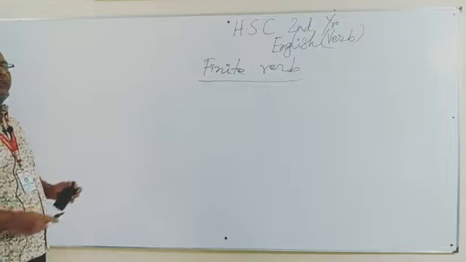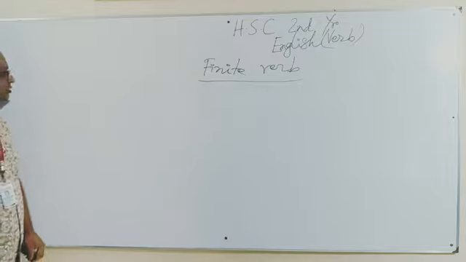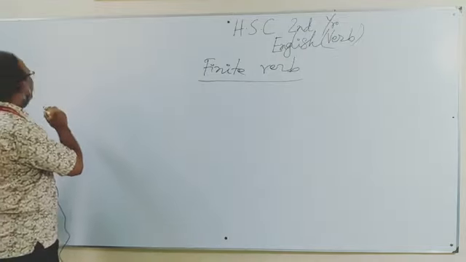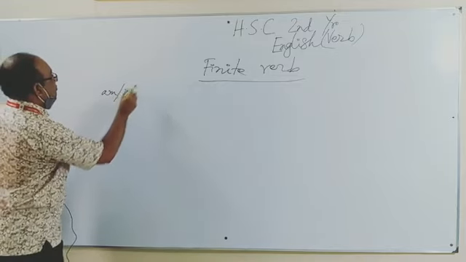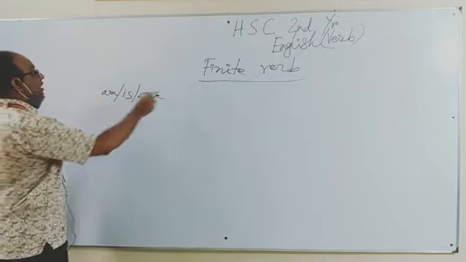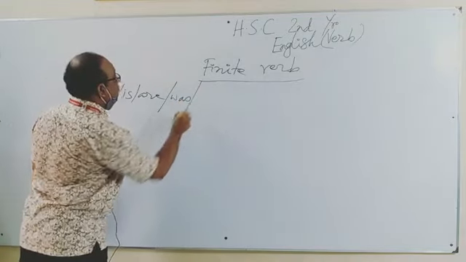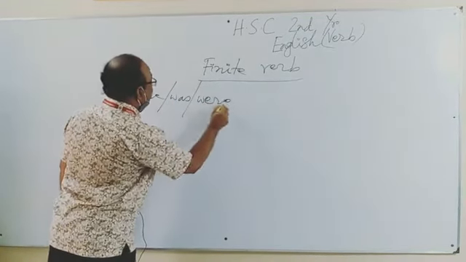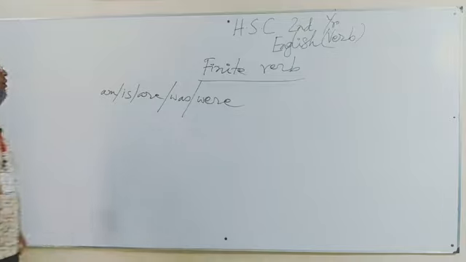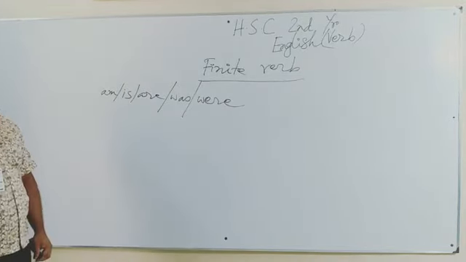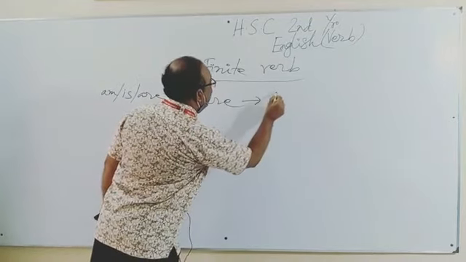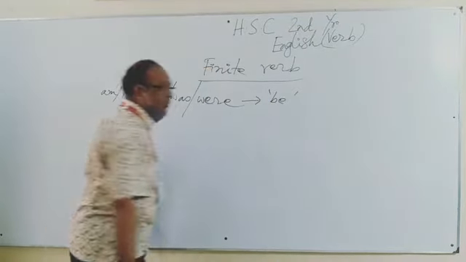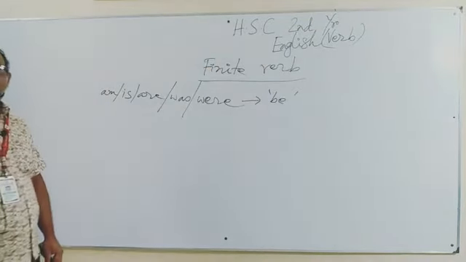And we have the common forms of finites also. If I use the board, am, is, are, was, were. These are the finite forms for be. You know the verb be.